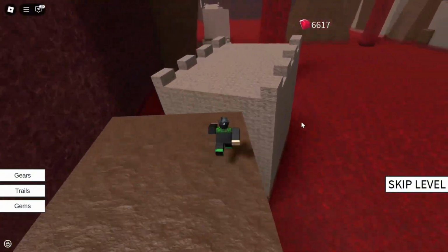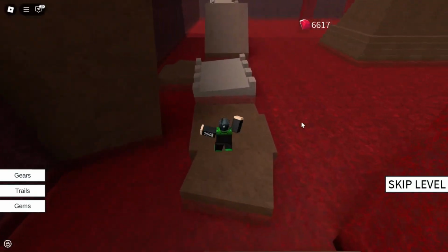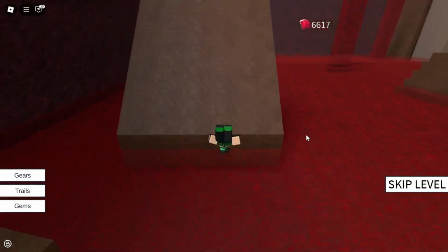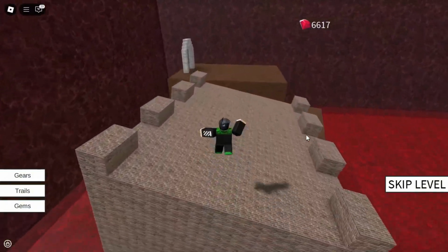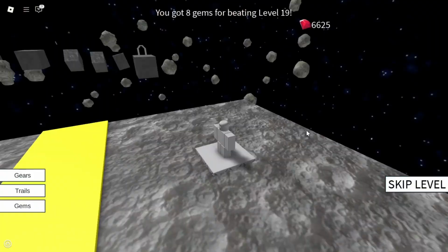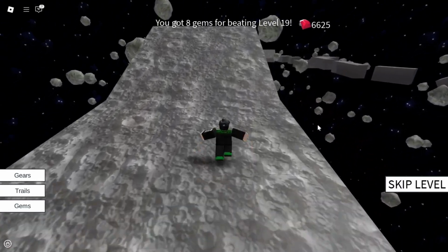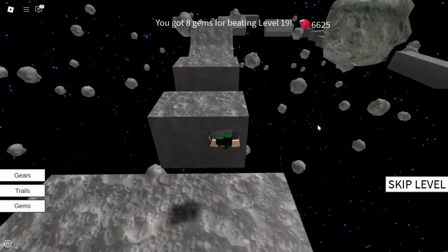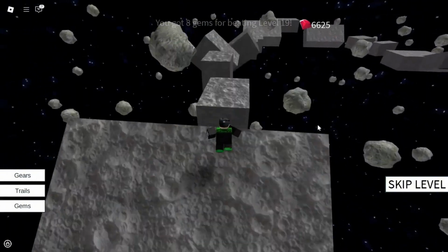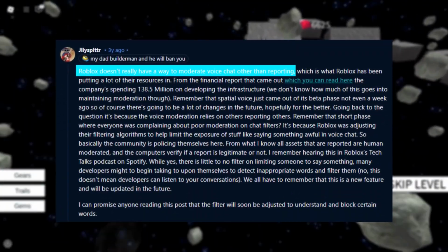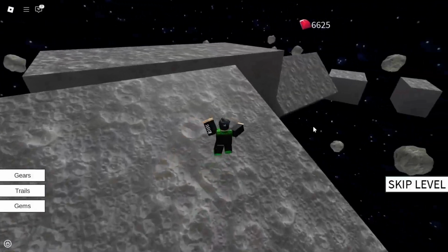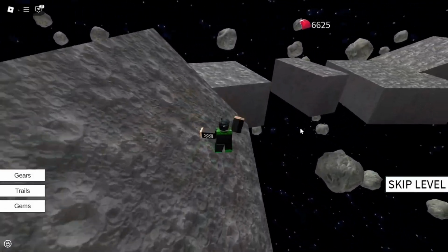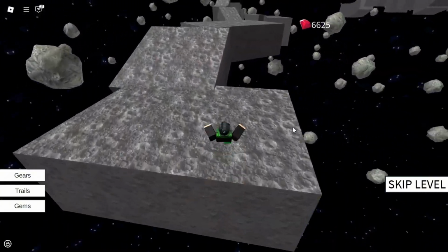Automatically filtering vocal words during live interactions is extremely challenging, making it easy for inappropriate or profane language to reach everyone in a server, including those who shouldn't hear it. Additionally, scammers can exploit voice chat to ask for personal information, which is not the greatest thing. Currently, there is no effective word filtering system for voice chat apart from reporting, which is often abused. This can result in innocent players being unfairly suspended.